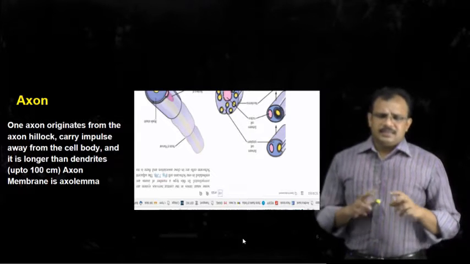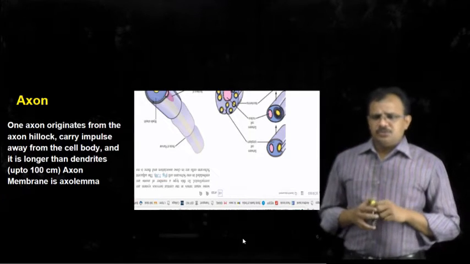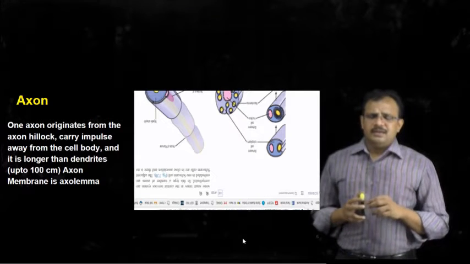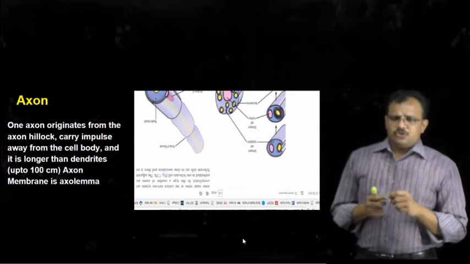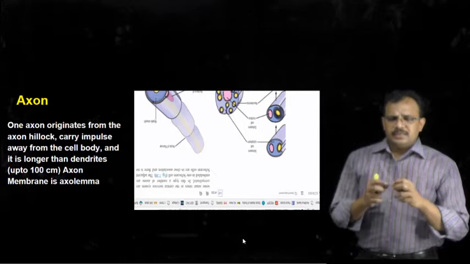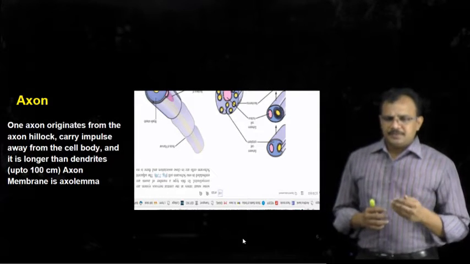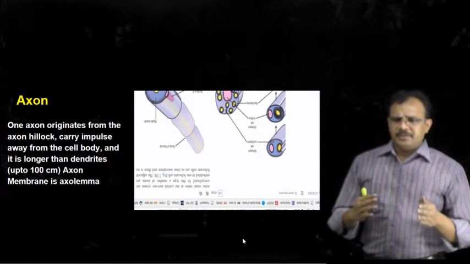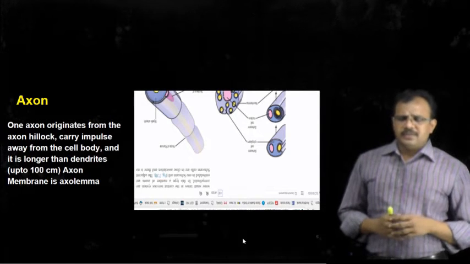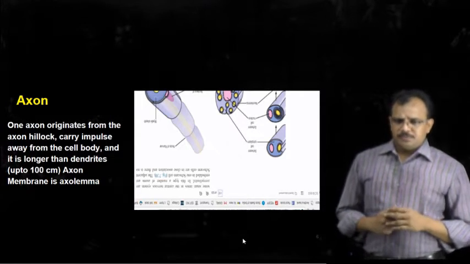We have seen that there are many dendrites attached to the cell body, and in the same way the axonal terminal branches to form different filaments so that they are supplied to different regions of the organs they supply.